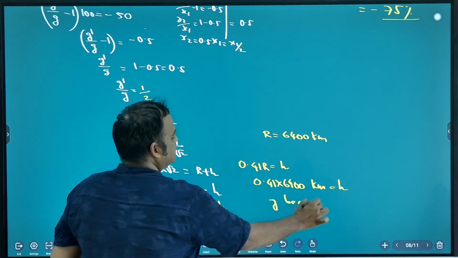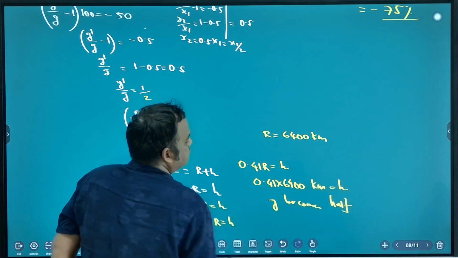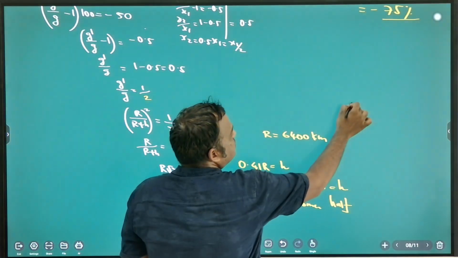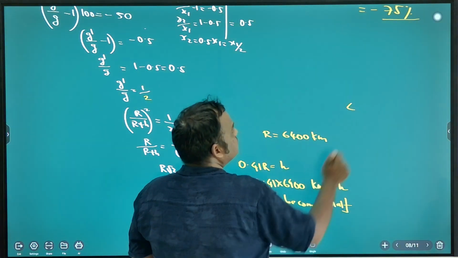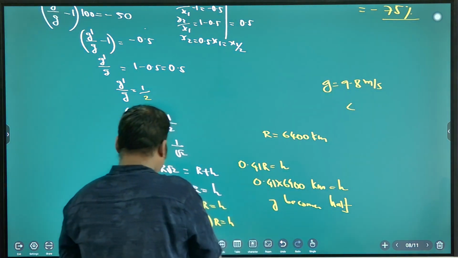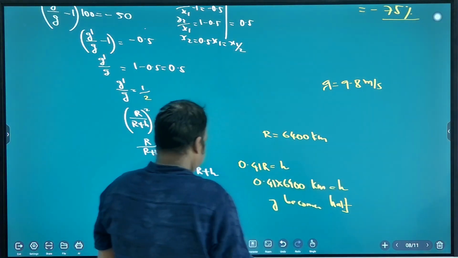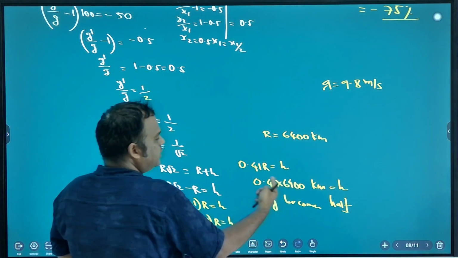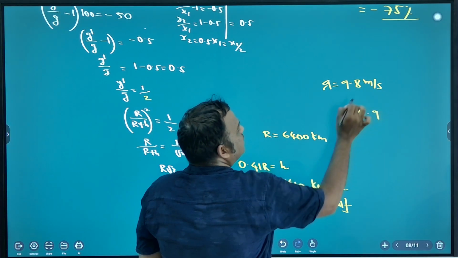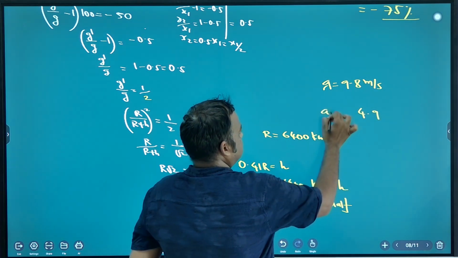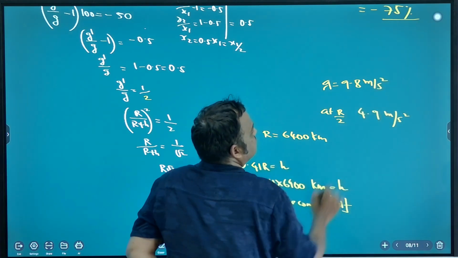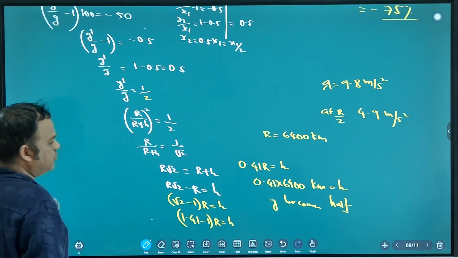What is the value on the surface? On Earth's surface, what is the value? 9.8. If you go to this much height, it will become 4.9. Correct? At this height it will become 4.9 meter per second square. It will become half. Okay, clear? Understood?